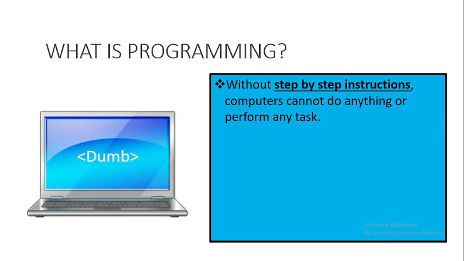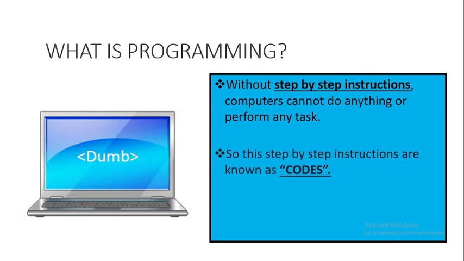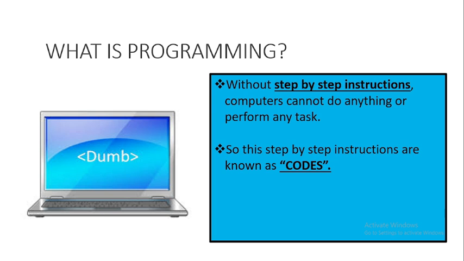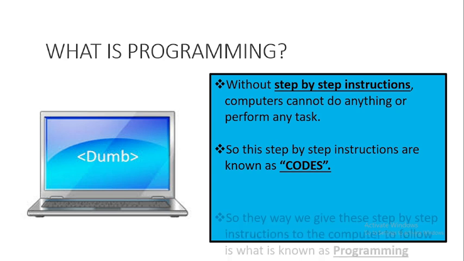So the process of giving these step-by-step instructions to the computer to follow in order to perform the task we want it to perform is what is known as what? Programming. And this set of instructions we give to the computer are known as what? Codes. So we give codes to the computer to follow in order to perform a task.